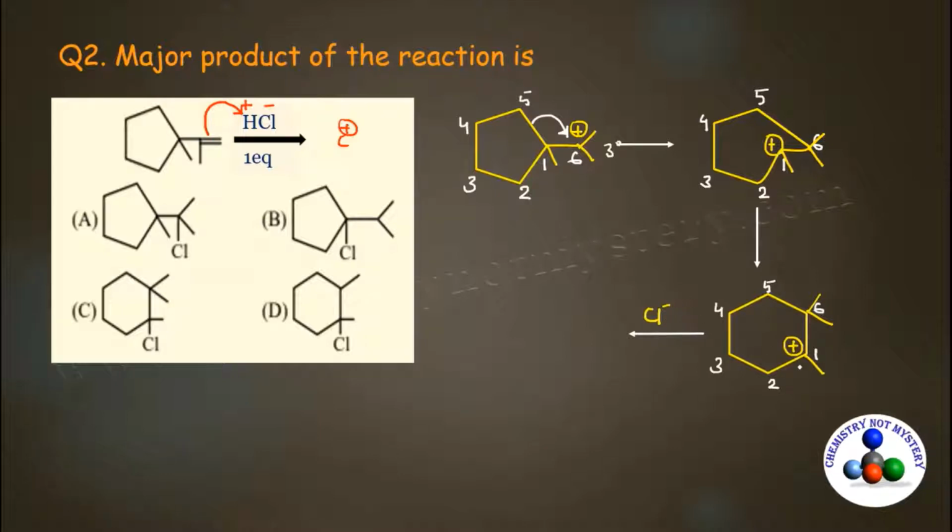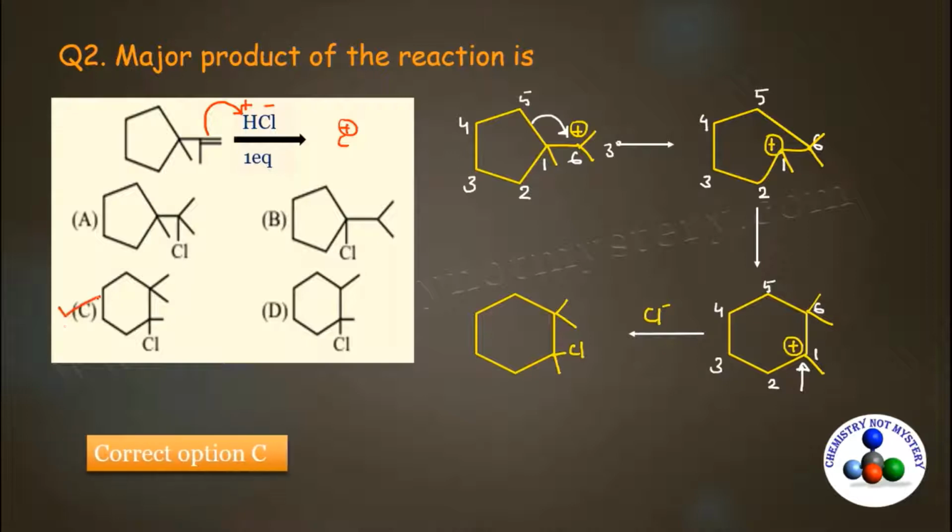This Cl minus will attack on this carbocation and it results in the formation of, this is the carbon 6 that is bonded with two other methyl groups. Carbon number 1 is already bonded with one methyl and now Cl has bonded with carbon number 1. So here you will get Cl. Now match your answer with the given options. So here option C will be the right option for this question.